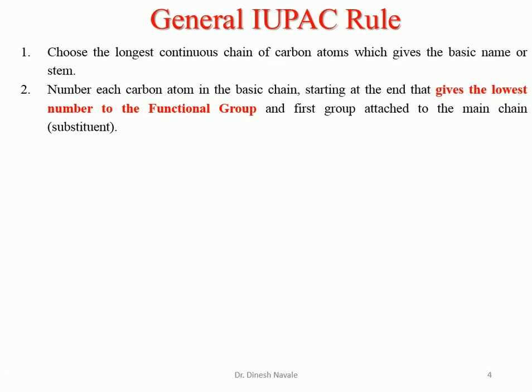That means whenever we start the nomenclature for the carboxylic acid, that carboxylic acid should be given the lowest possible number, and the first group attached to the main chain is the substituent.